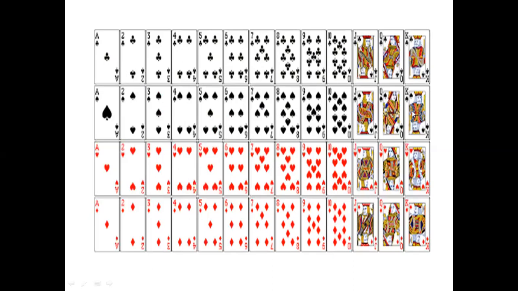So 26 by 53 is the probability to get a black card.